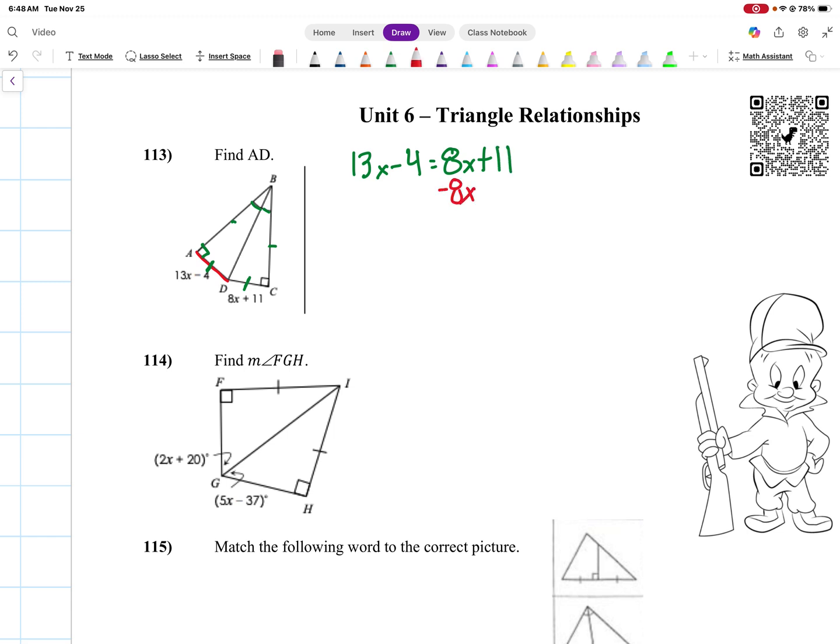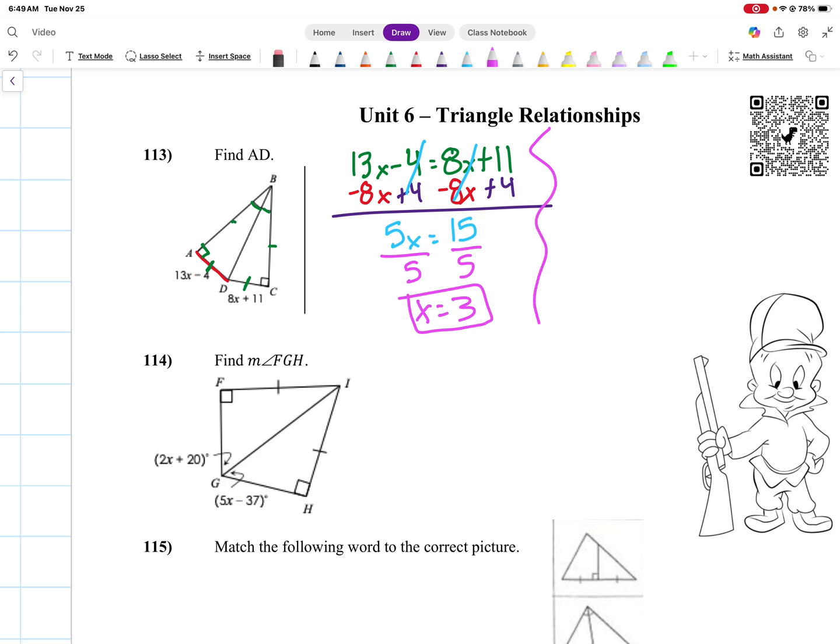So subtract 8x, and I'm going to add 4 at the same time, and we're left with 5x is equal to 15. Then, last step, if we want x by itself, is to divide by 5 to get x equals 3. However, we're not done yet because we want to find what AD is. Well, AD is that 13x minus 4, so I'm going to take what x was equal to and replace the x in that equation. So 13 times 3 is 39, and 39 minus 4 is 35. So AD is 35.